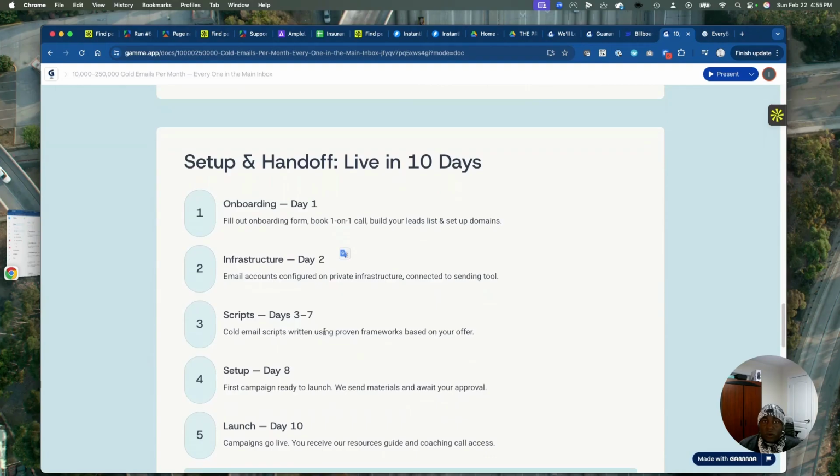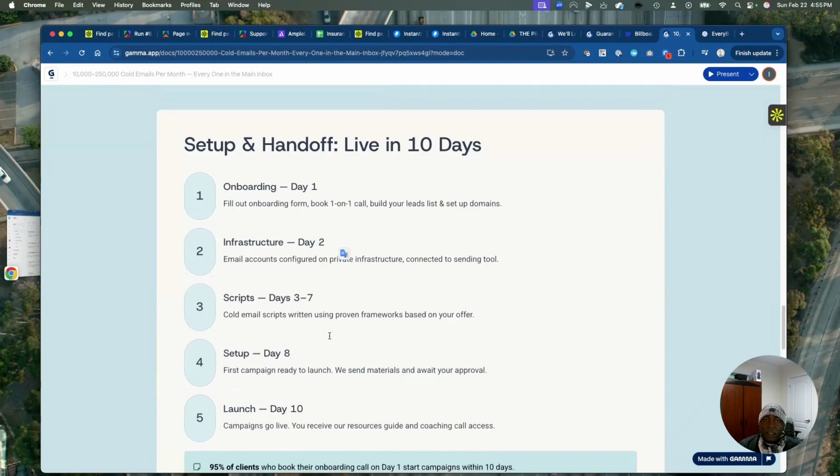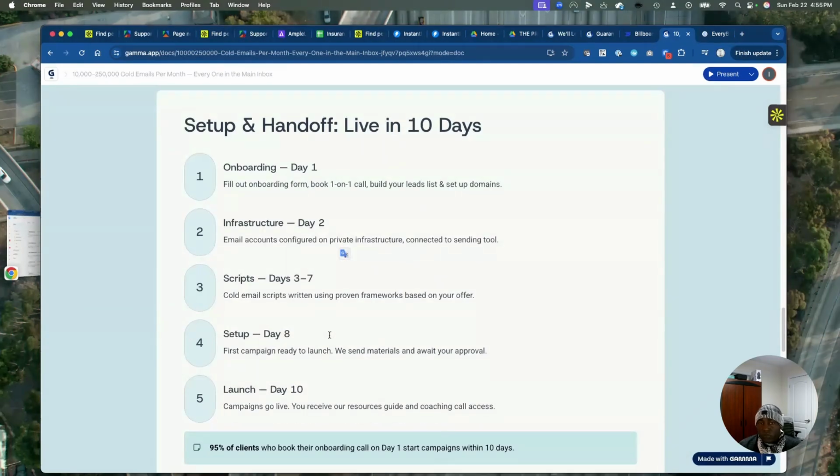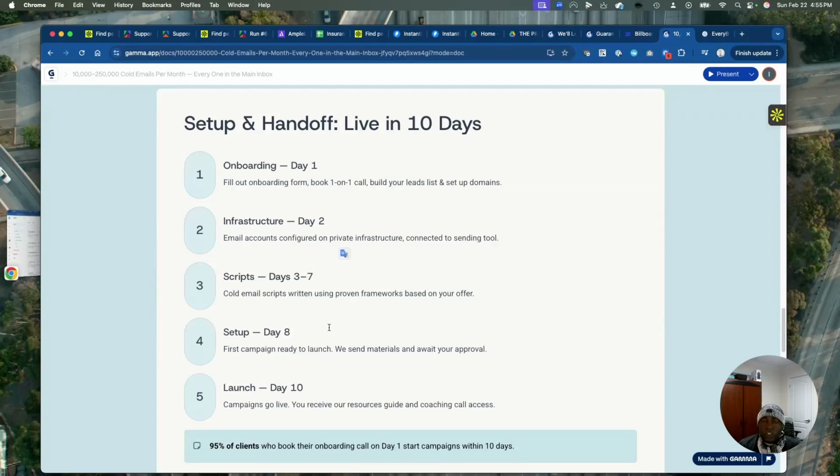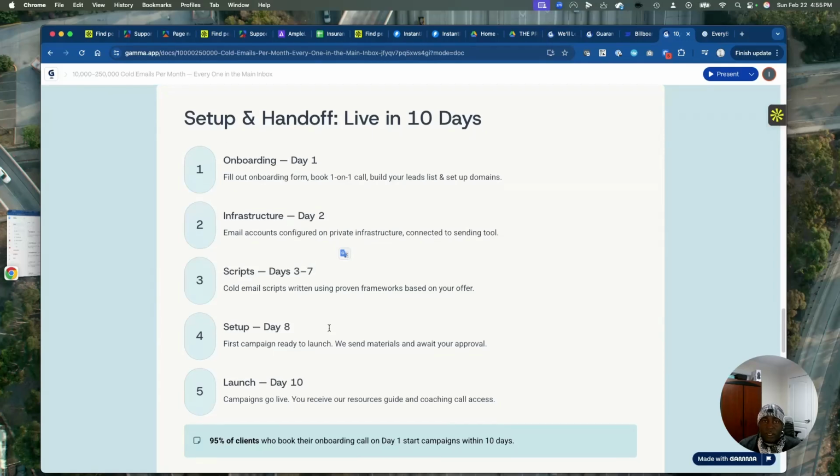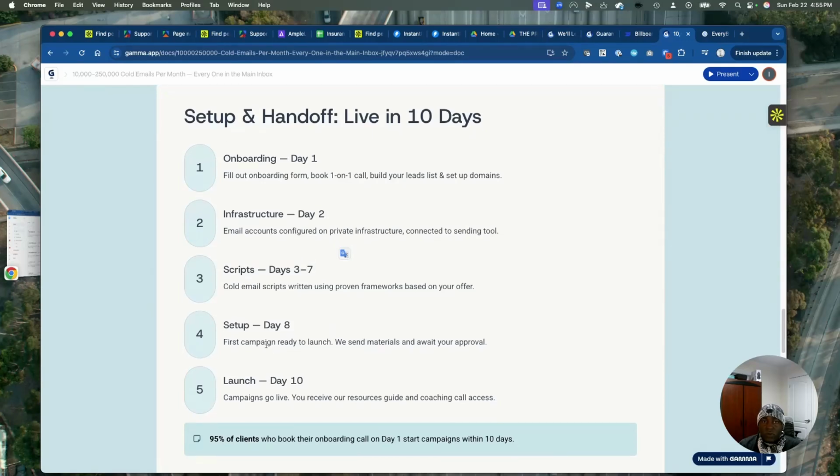Then we get a cold email script, right? The kind of emails we want to send that are tested, that are working, given our experience. We use various tools to make sure we're getting it to the right niche. And then we launch our first campaign.